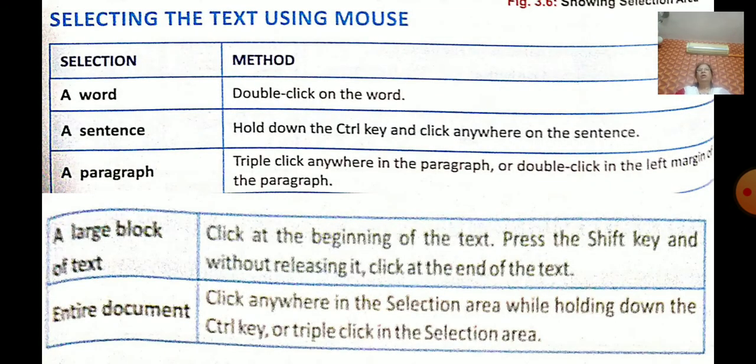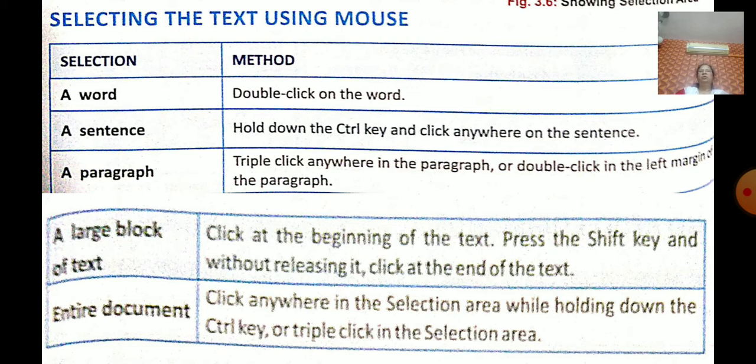Now how to move the text? Moving text means moving the text from the original location to a new location. For that you will use Control X and Control V, cut and paste. Cut is Control X and paste is Control V. Or you can use the Office button, cut and paste.